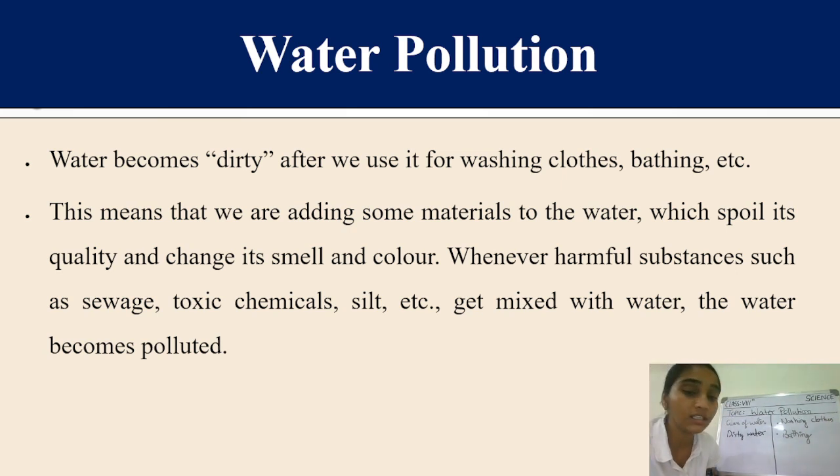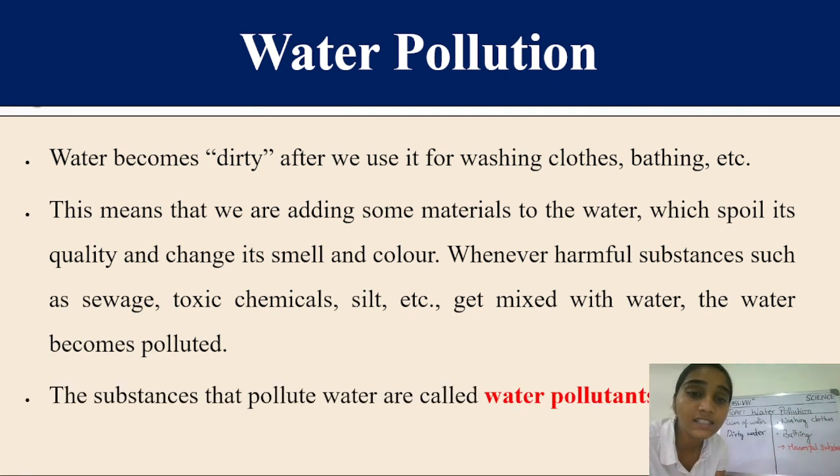So what are the things which we are saying? Harmful substances, right? Yes, the mixing of harmful substances in water makes the water polluted. You can write down harmful substances. And students, by harmful substances we are talking about toxic chemicals, because in soap and shampoo some kinds of chemicals are involved, right? Which are toxic, and also silt and soil, which are dirty. So when they get mixed with the water, it becomes polluted water, right?